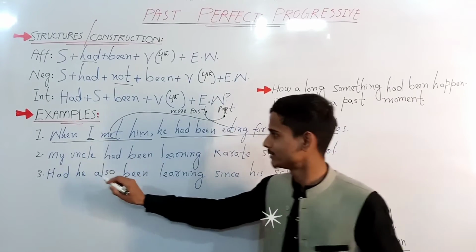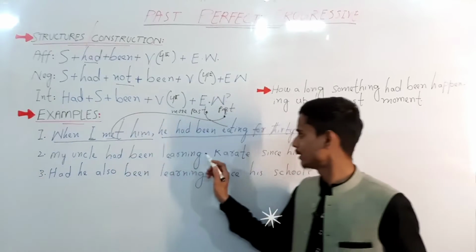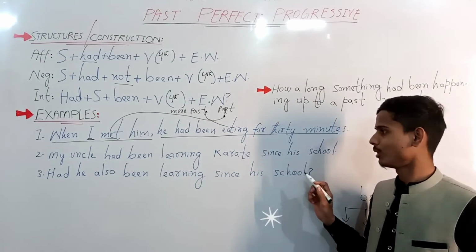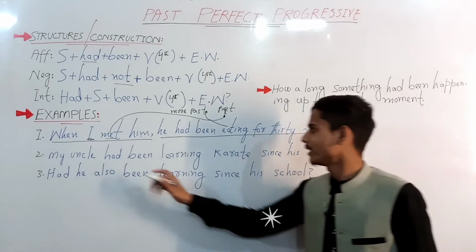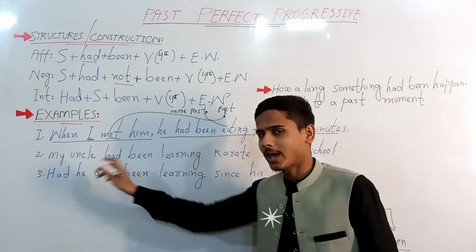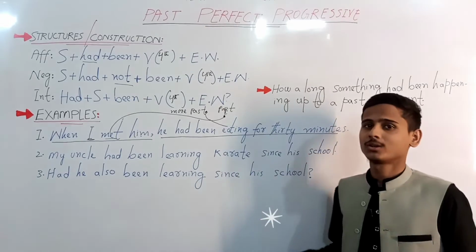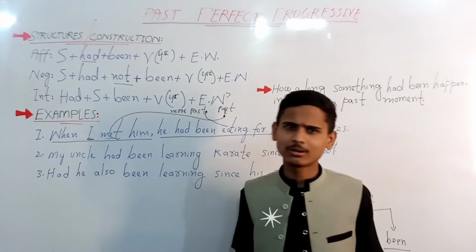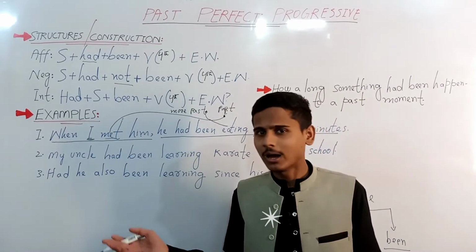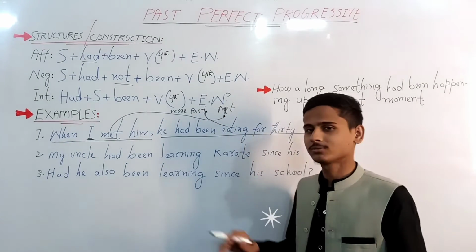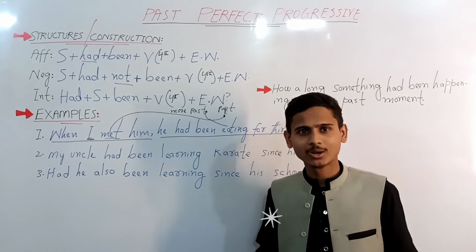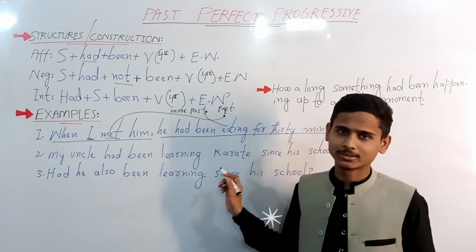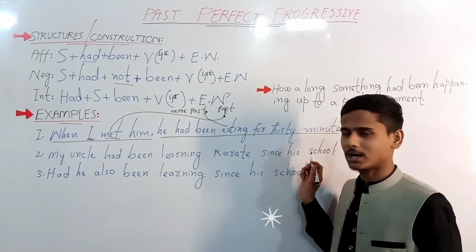Now the second example: my uncle had been learning karate since his school. So since his school, my uncle had been learning or training for fighting. It's a kind of martial art, I guess. This is just karate, a physical fighting for self-defense. So my uncle had been learning it since his school time.